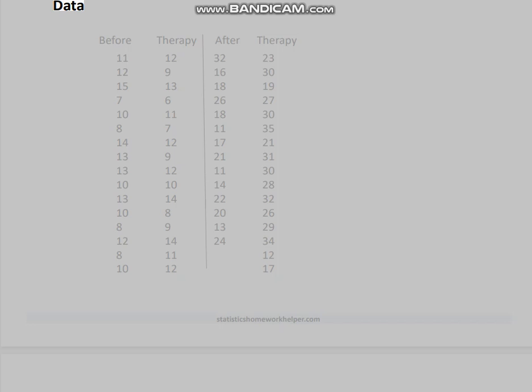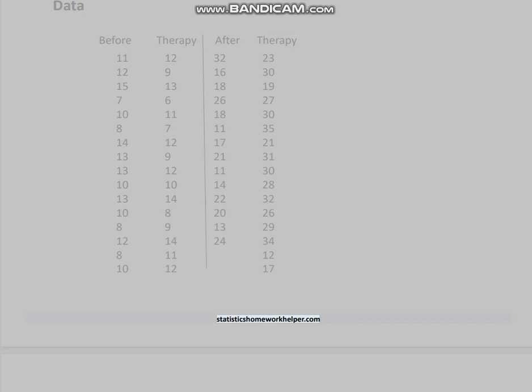Data. Before therapy, after therapy. 11, 12, 32, 23, 12, 9, 16, 30, 15, 13, 18, 19, 7, 6, 26, 27, 10, 11, 18, 38, 7, 11, 35, 14, 12, 17, 21, 13, 9, 21, 31, 13, 12, 11, 30, 10, 10, 14, 28, 13, 14, 22, 32, 10, 8, 20, 26, 8, 9, 13, 29, 12, 14, 24, 34. 8, 11, 12, 10, 12, 17.